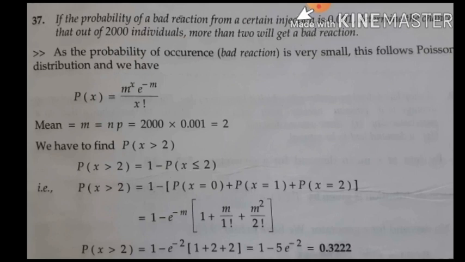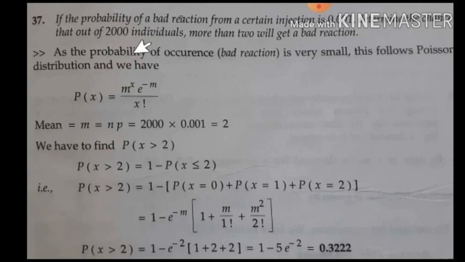Is it binomial or Poisson? How do we decide? We need to apply Poisson. Observe the n value: n is 2000 individuals. So 2000 is very large.